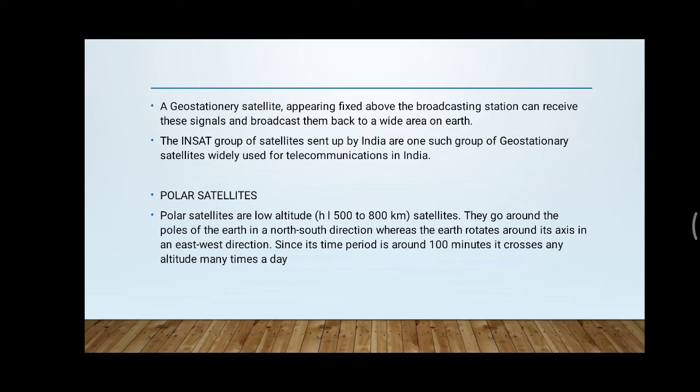At that time, our Earth is rotating in the west-east direction. The time period for these polar satellites is about 100 minutes, so it crosses the polar regions many times.